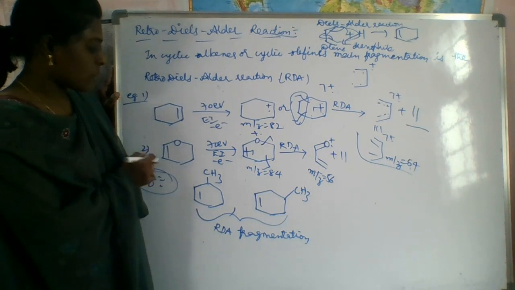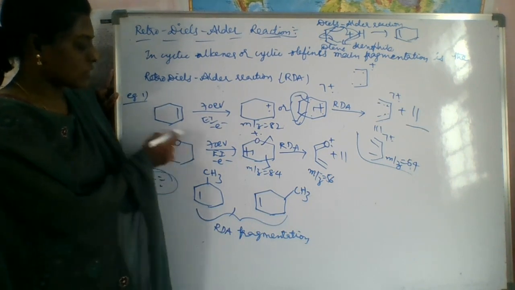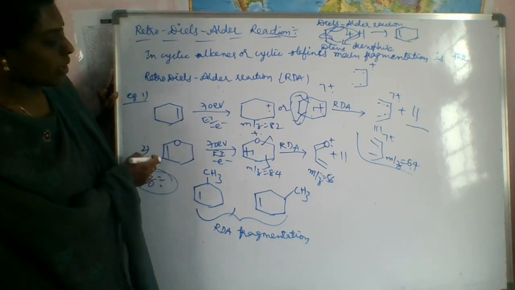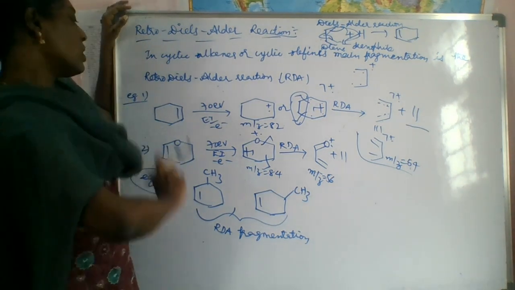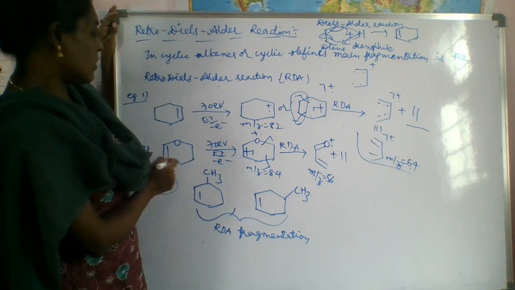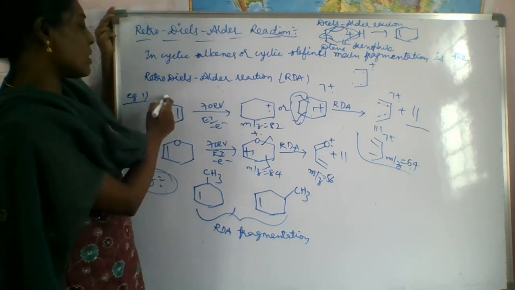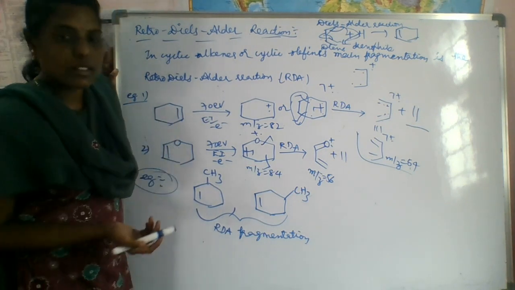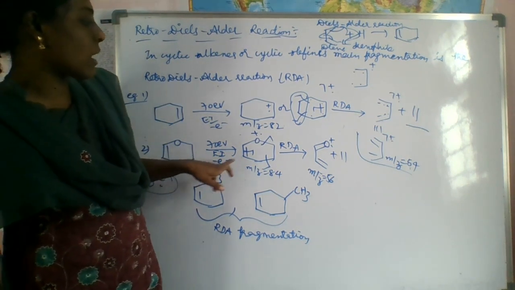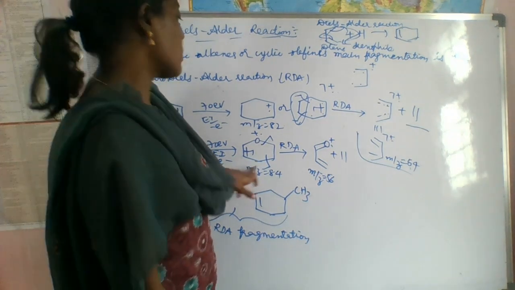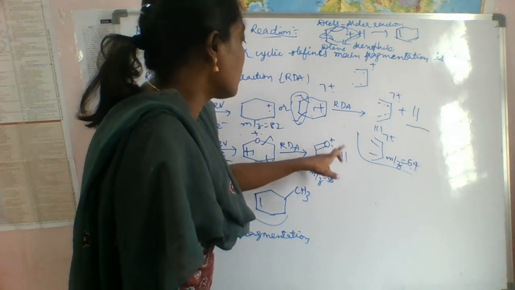So for example, you take this dihydropyran, or tetrahydropyran. What happened in this? This is also the same, but the only difference is that oxygen is here. If you take the 70 electron volt electron impact beam, it forms like this by Retro-Diels-Alder, so you will get this.